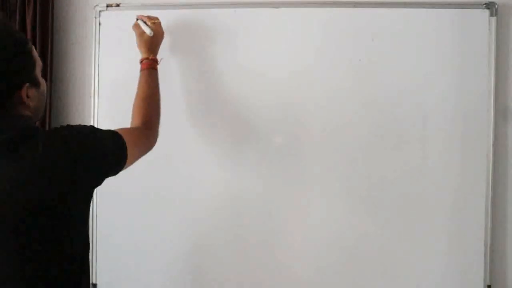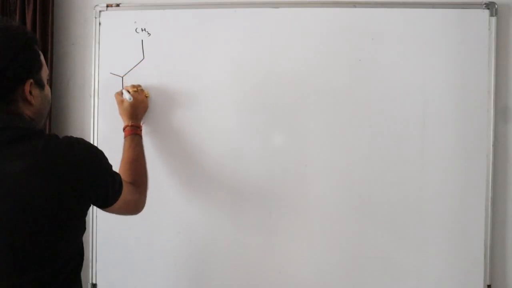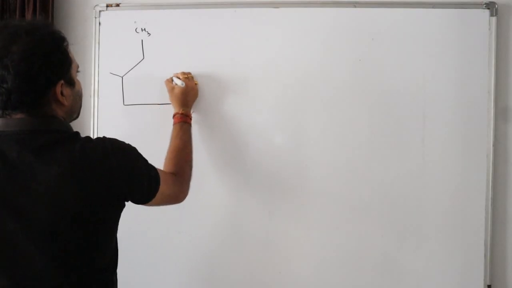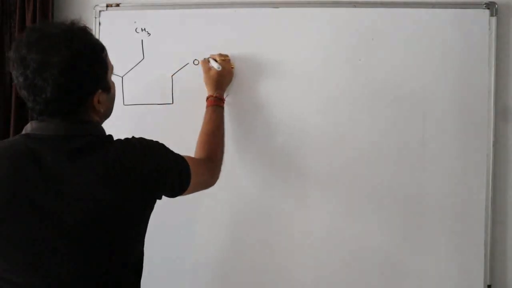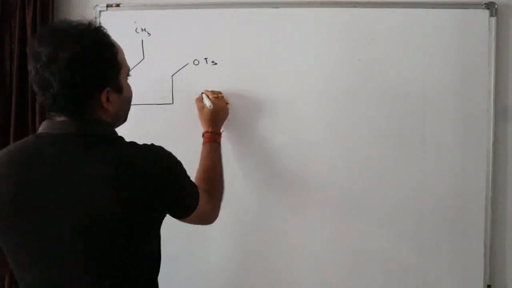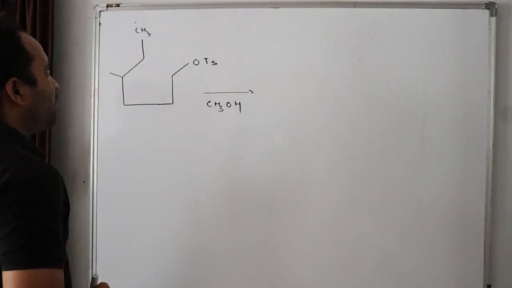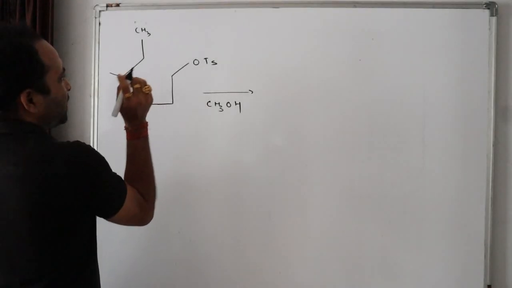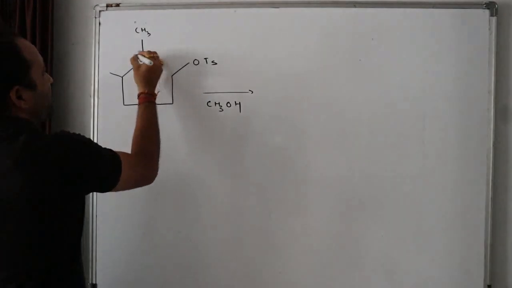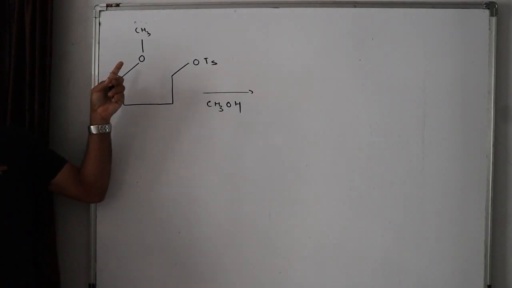See, if there is CH3, OTs, tosylate ion is a good leaving group. You know it. And I will make this attack with CH3OH. What will happen? Look here. I am just making a small change. Here, let me add an O here. Now, do you understand this? OCH3. Now, can it show NGP?